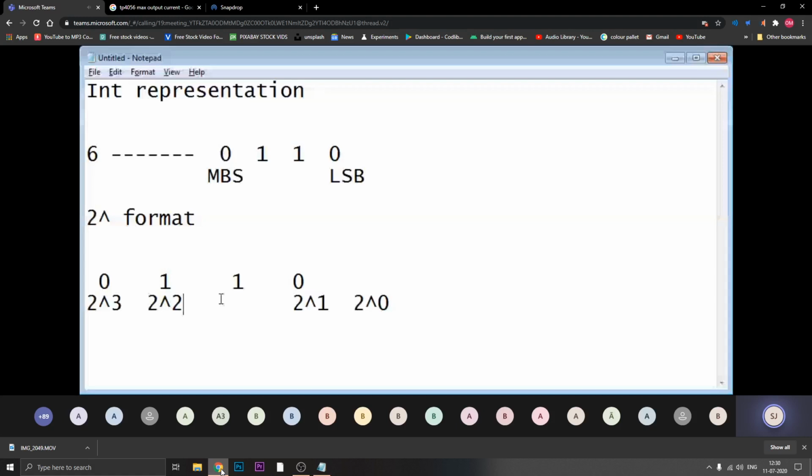Okay, if I am trying to find out the answer of this, what will be your answer? If I want to represent 0110 as 6 itself, how exactly does it come? See, in your bit combination, wherever the 1 is there, you have to take that value only, and you have to add those numbers. I hope you might know this already. So wherever 1 is there, you are performing that addition only. So 2 raised to 2, what is your answer over here? It is 4.